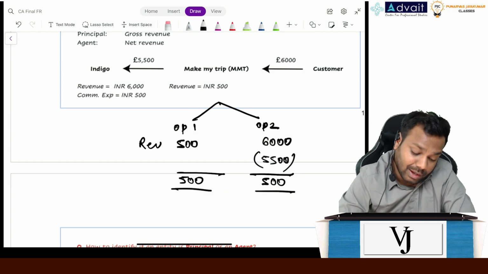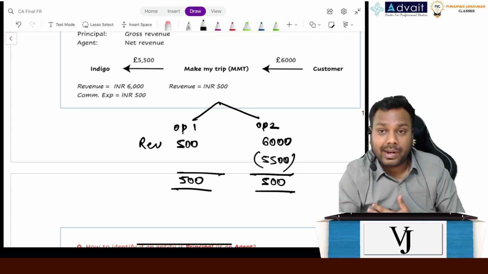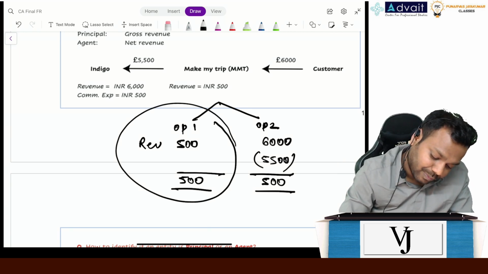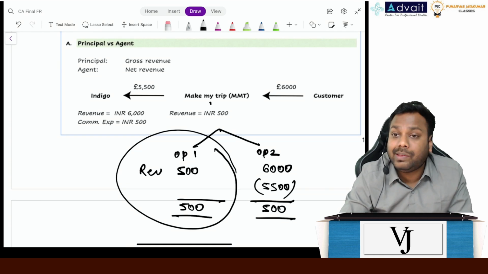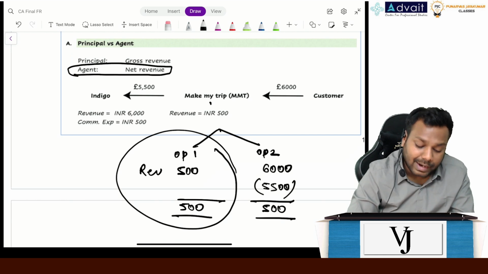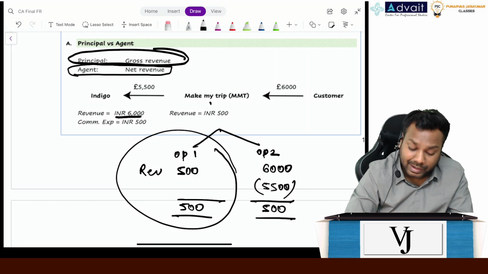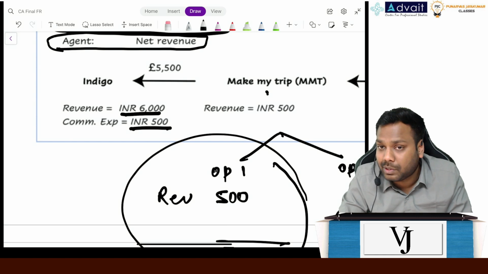Option 1. Why? Because is it my ordinary course of activities to provide the flight services? No. It is just to give aggregator services, right? So I will record this revenue. Always remember, MakeMyTrip or Paytm, they are the agents, right? And agents recognize net revenue and the principal recognizes gross revenue. So Indigo, as principal, will recognize 6,000 as the revenue and 500 as the commission expense.